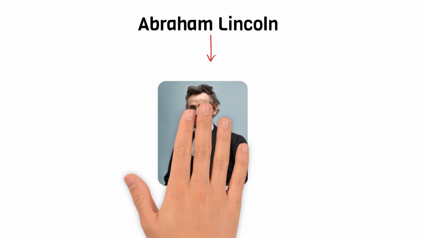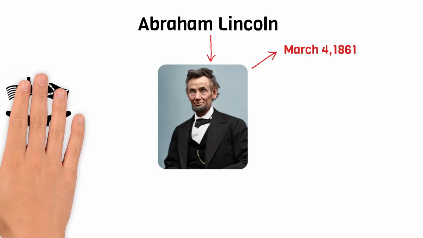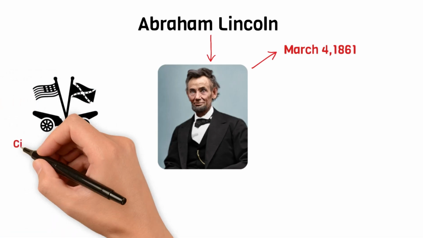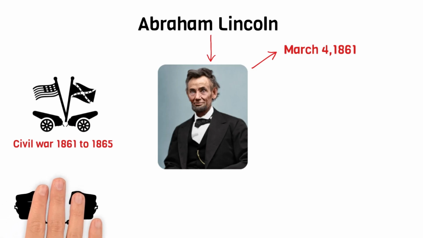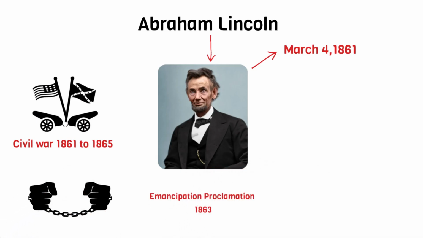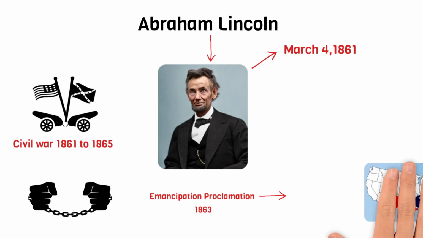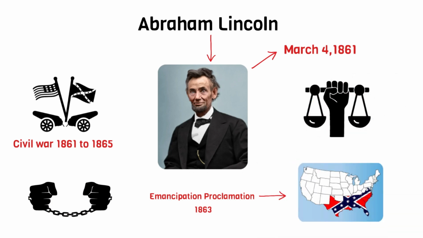Abraham Lincoln. He was the 16th President of the United States and became president on March 4, 1861. Lincoln is best known for leading the country through the Civil War, which was fought from 1861 to 1865. He was a strong opponent of slavery and issued the Emancipation Proclamation in 1863, which declared that all enslaved people in Confederate-held territory were to be set free. He is often regarded as one of America's greatest presidents for his dedication to equality and justice.